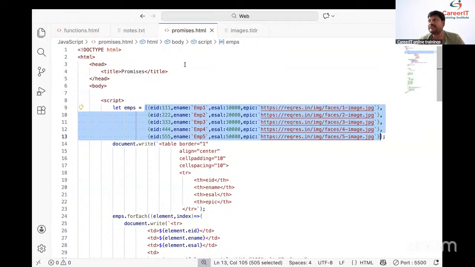So I'm requesting you people, please practice up to now. Tomorrow, we will go for validations. Form validations I will discuss with you. Along with the form validations, I will provide some project ideas. Then you people can do the projects.